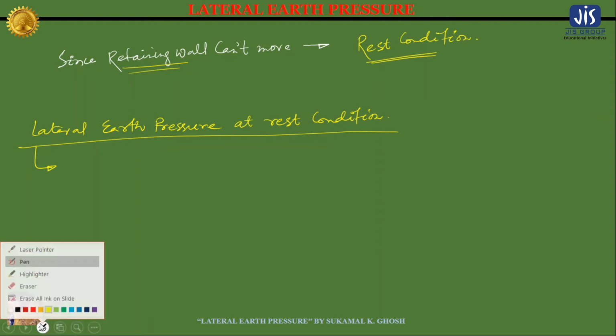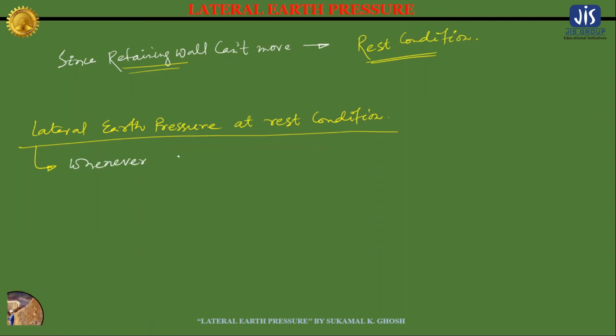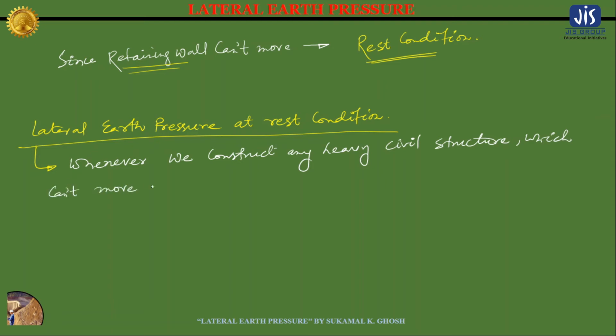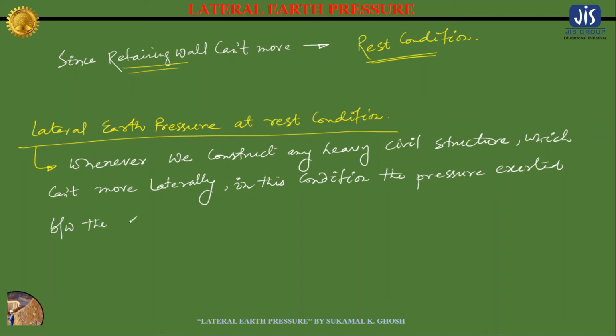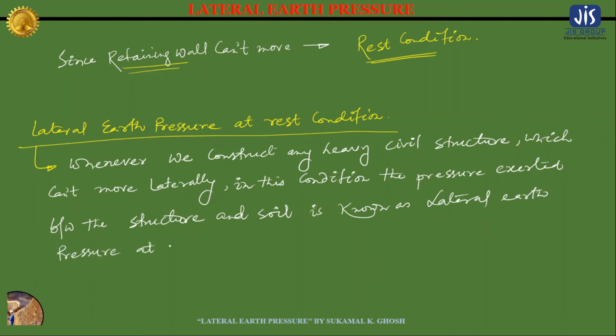The definition will be: whenever we construct any heavy civil structure which cannot move laterally, in this condition the pressure exerted between the structure and soil is known as lateral earth pressure at rest condition.